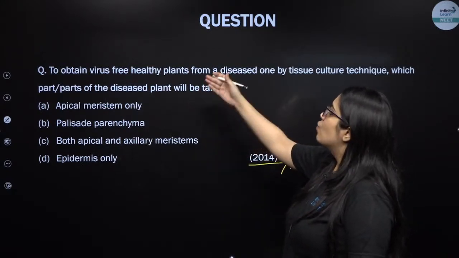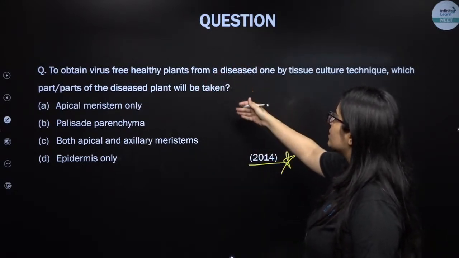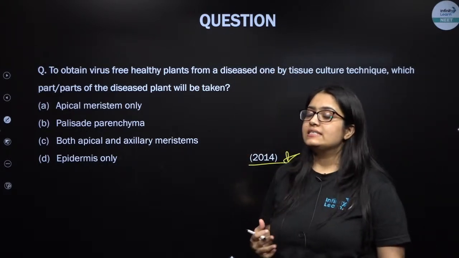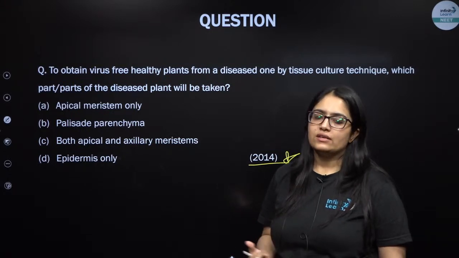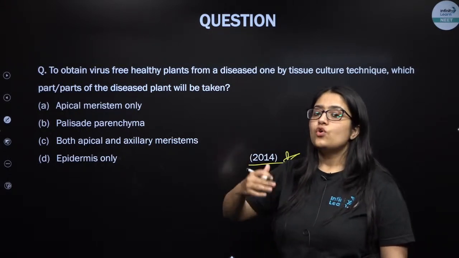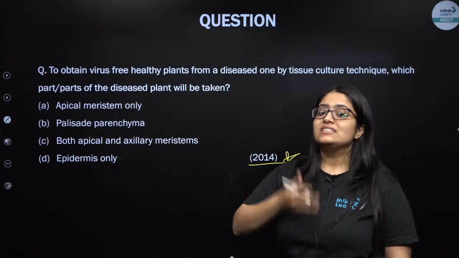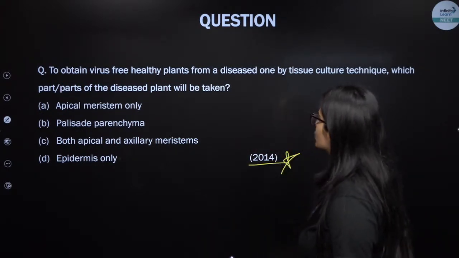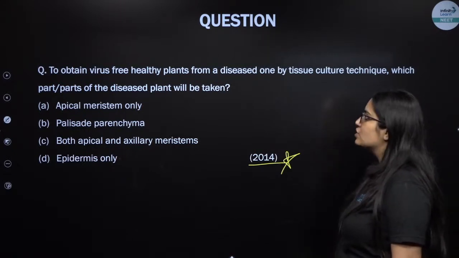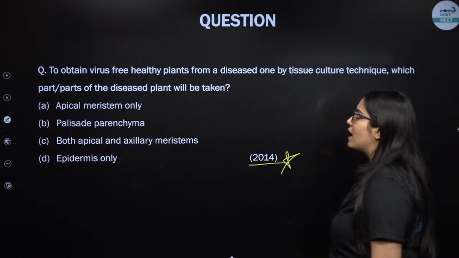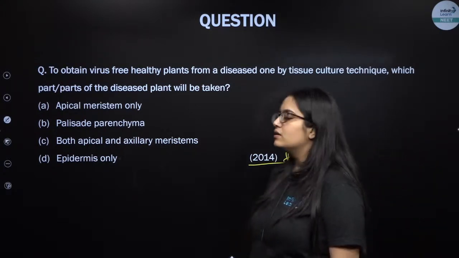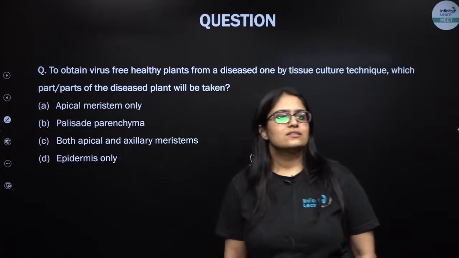To obtain virus-free healthy plants from a diseased one. So a plant is already diseased, already infected by some kind of pathogen, but if you want to obtain healthy plants from a diseased parental plant, how can you do it? Which plant part will you use? During tissue culture, how can you obtain a virus-free plant from a diseased plant which is already infected by the virus? Can you guess this one?